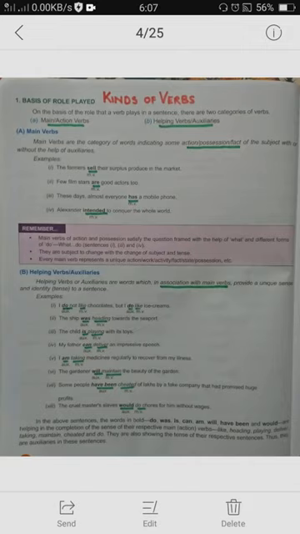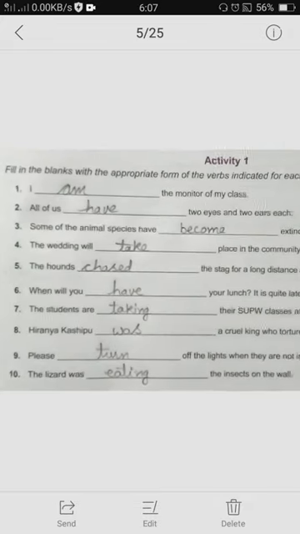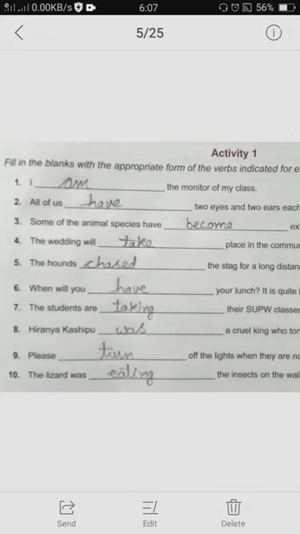We were discussing verbs. After the basic knowledge of verbs, I gave you this exercise yesterday and these are the answers. I'll be sending you this today.